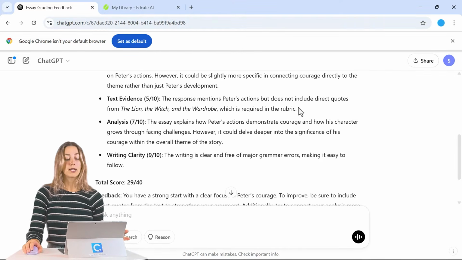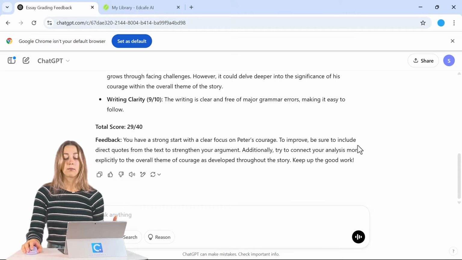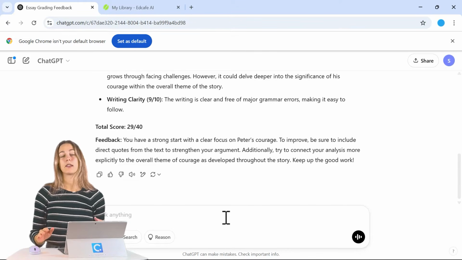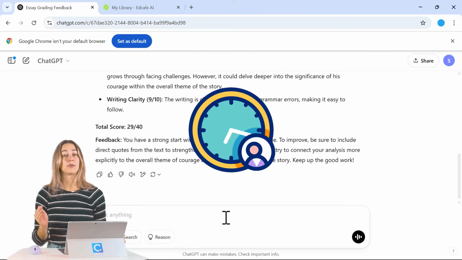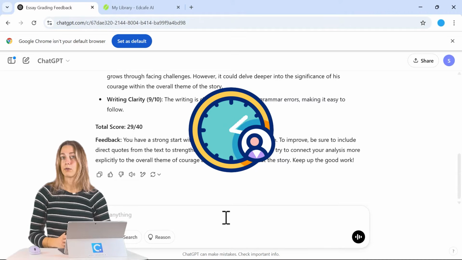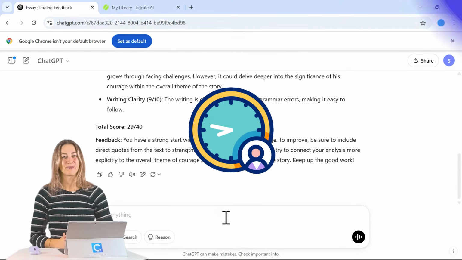So we want that to be a little bit more clear and maybe have this feedback suggest some improvements or a little bit deeper analysis for my students and for myself to see where they can improve. To get that feedback, I'll have to go back in and keep adjusting the prompt as needed. This can take up a lot of time to figure out exactly how you want that grading rubric set and that grading feedback from ChatGPT.